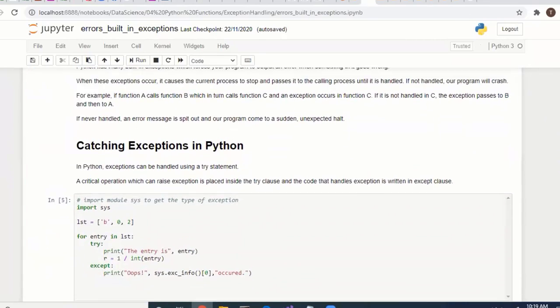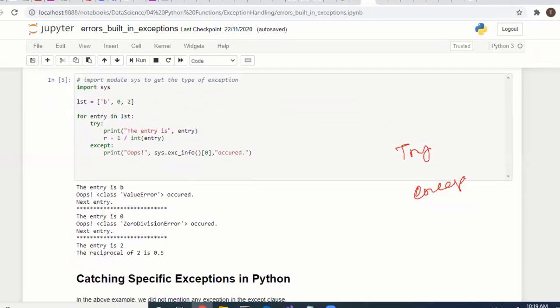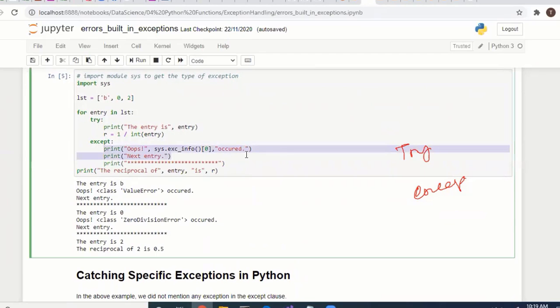So how do we handle them? In any program, we can write with try and except. If you write code in try and any error comes, it goes to the except block.